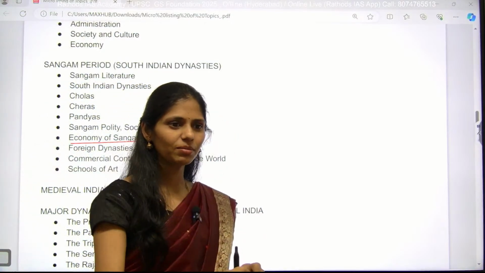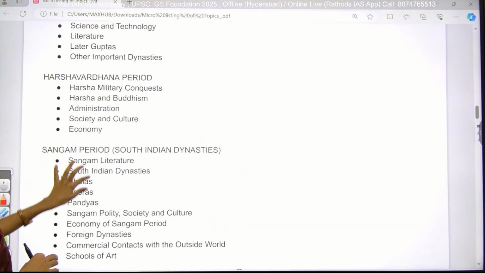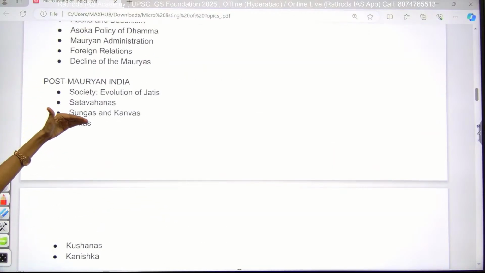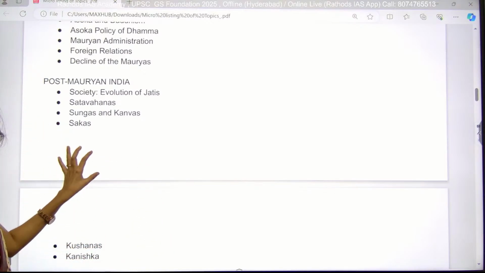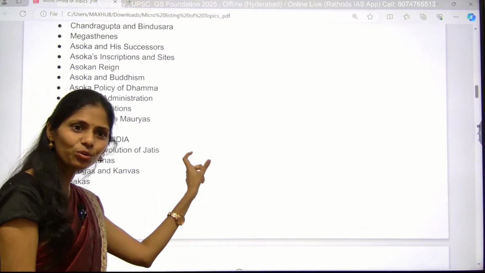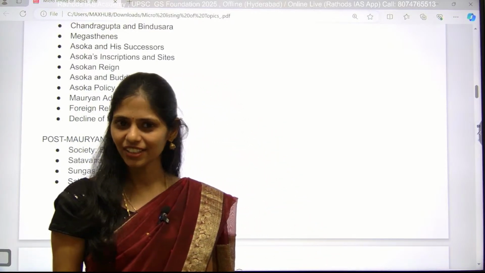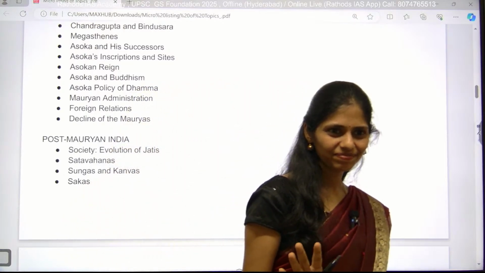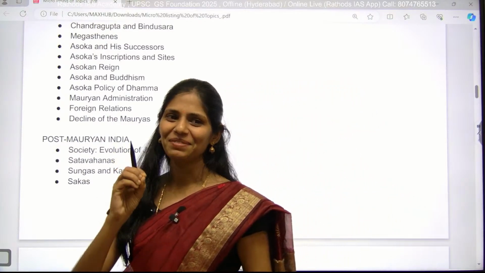In this way you have to remember, and after mugging this up, later you have to see the important dynasties which come under that. Here, under post-Mauryans you have Shatavahana, Sungas, Kanvas, Sakas, Kushanas and Kanishkas. The next step is to remember these things. After this, you have to know the important rulers, and after this you have to know the titles. Then your work is done. Is it clear? Is it appearing simple or hard now? Simple, right? Within 1 week I will complete each and every part of your syllabus.